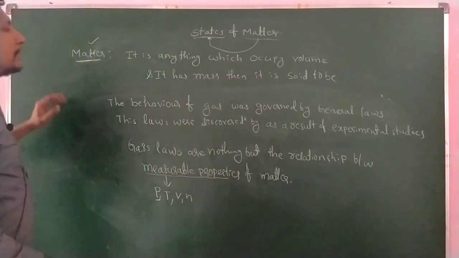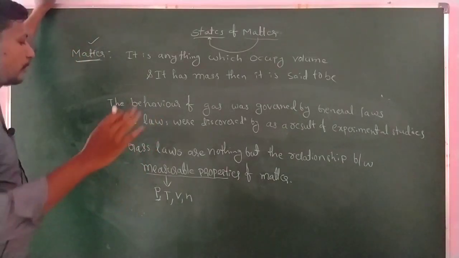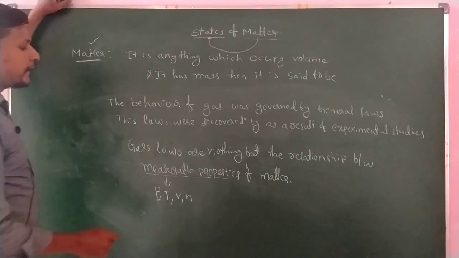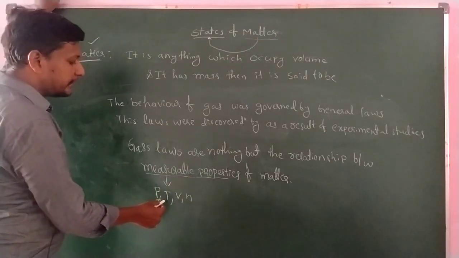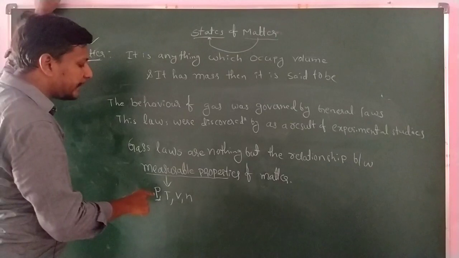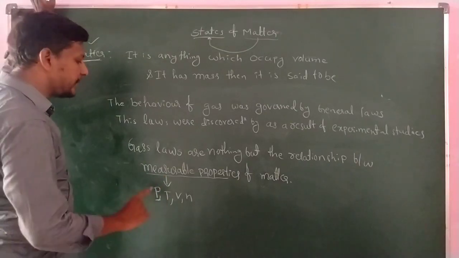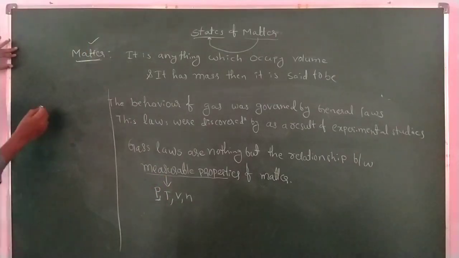Now the laws are there. There are 4 laws. These are the parameters, or the measurable properties. These properties are variable properties. Variable properties means they can change. Now I am writing the gaseous laws.